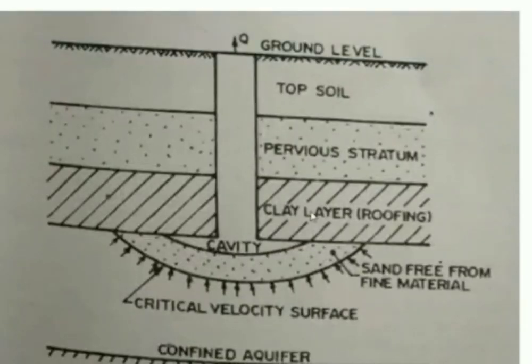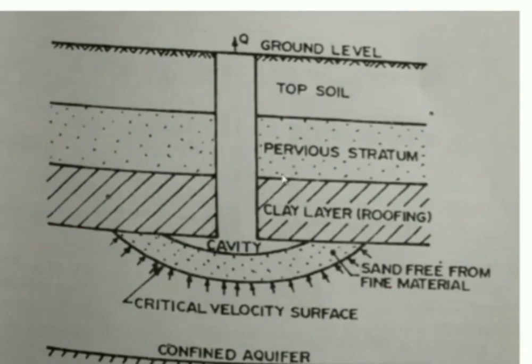But it is a complete reversal of the strainer type of tube well when we consider the cavity tube well. So what are the requirements that we need to have in the case of the cavity type of tube well? You can see here, this is a sketch showing the cavity type of tube well. It will be entering the confined aquifer, over which we are going to have a clay layer roofing.